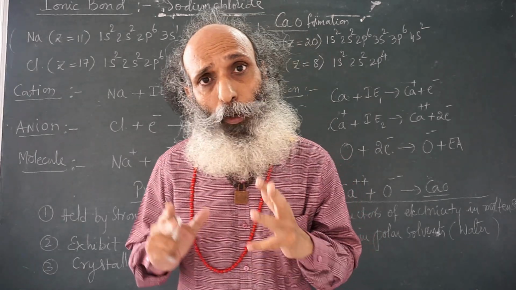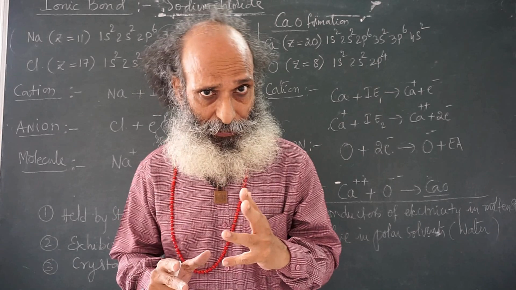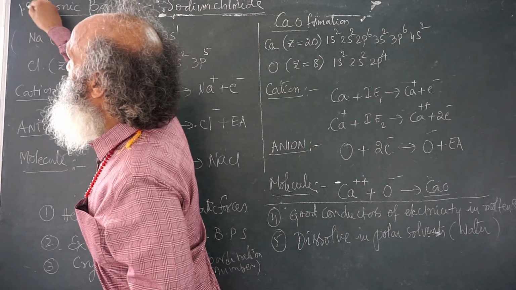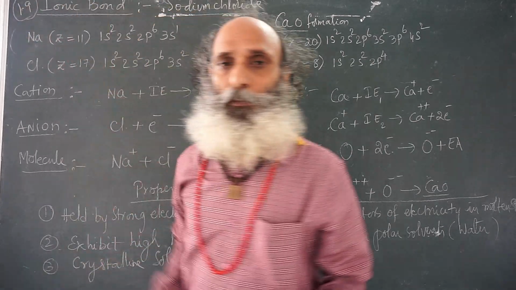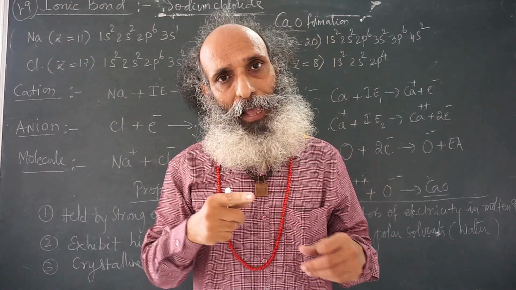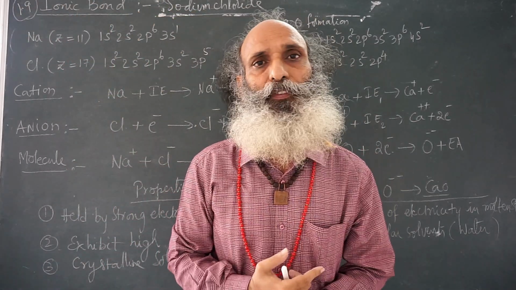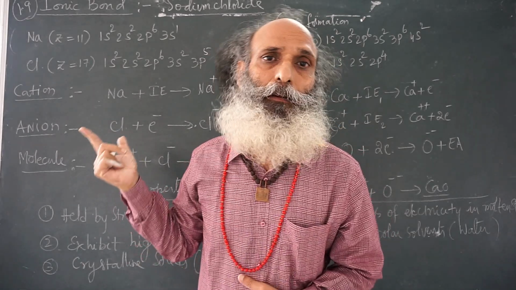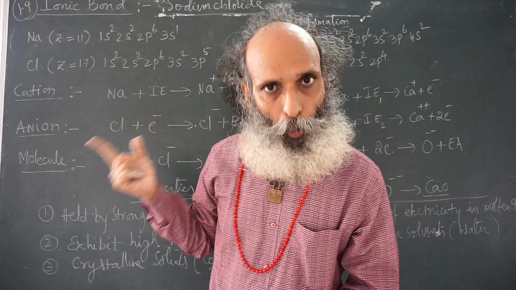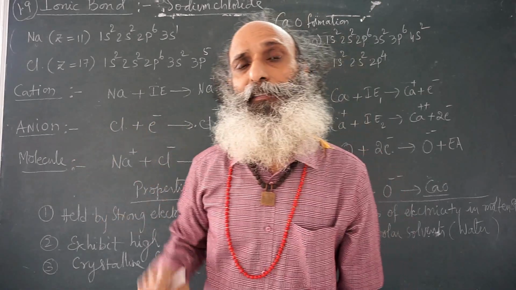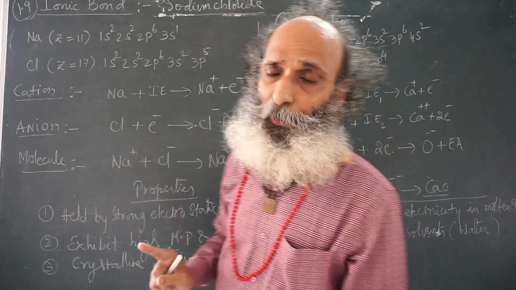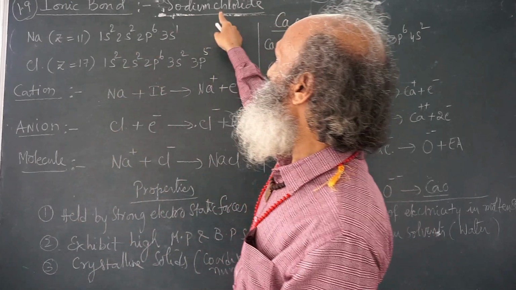where the electronegativity difference is at least 1.9. If an ionic bond has to happen between two atoms, the electronegativity difference must be more than 1.9. Only then does an ionic bond happen between two atoms. Now let us see the formation of sodium chloride.